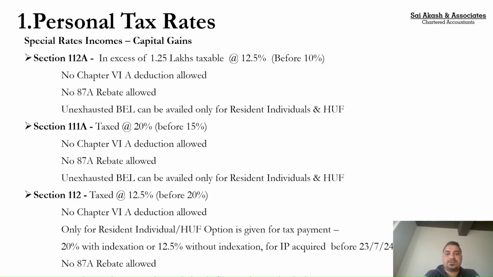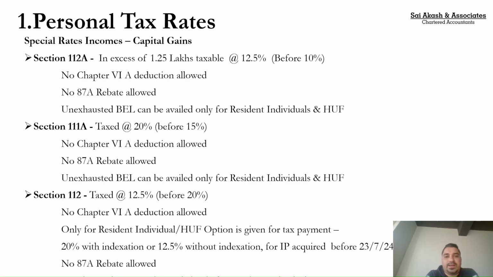Coming to other long-term capital gains, section 112. So other capital gains are those gains which are not covered under section 112A and 111A. Basically your sale of gold, sale of plot, sale of commercial property, sale of residential property, sale of urban agricultural property, any other capital assets which get sold and the holding period was more than 2 years in case of immovable property. In that case, it gets taxed under section 112 and the tax rate applicable is 12.5%. Again friends, be mindful, prior to Finance Act July 2024, this rate happened to be 20%. So government has given a benefit of reducing this tax rate from 20% to 12.5%.